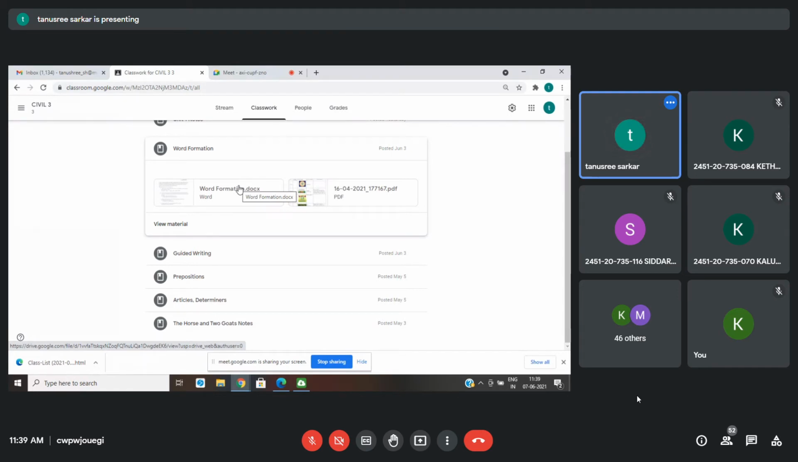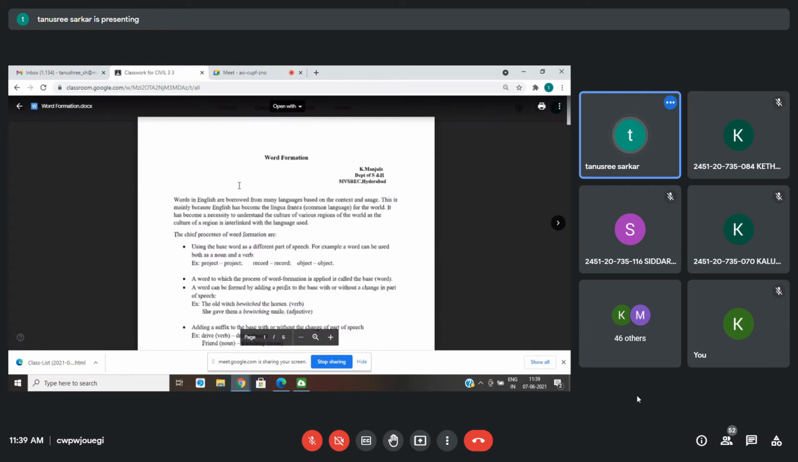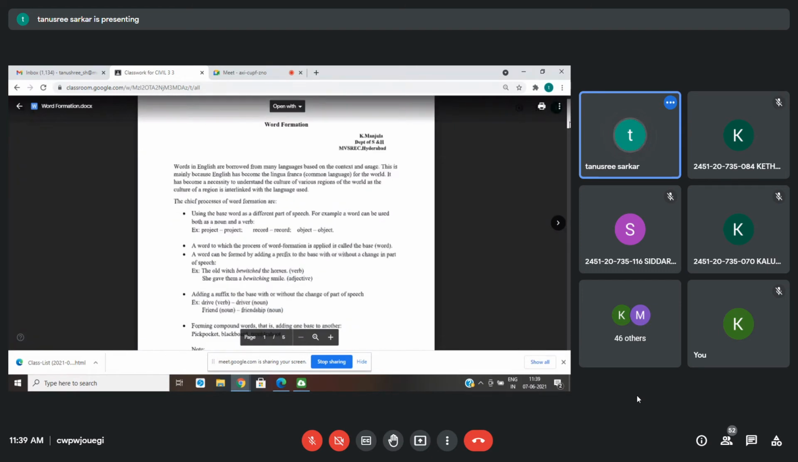That will be better. Instead, we will finish word formation, another topic from vocabulary in unit 1. Remember, in unit 1 we have the horse and two goats, articles, determiners, prepositions, guided writing, and word formation. So we will look into word formation today, which is a small topic. I'll explain it to you; the rest is up to how much you practice. Any type of vocabulary means you need to practice and build your vocabulary.